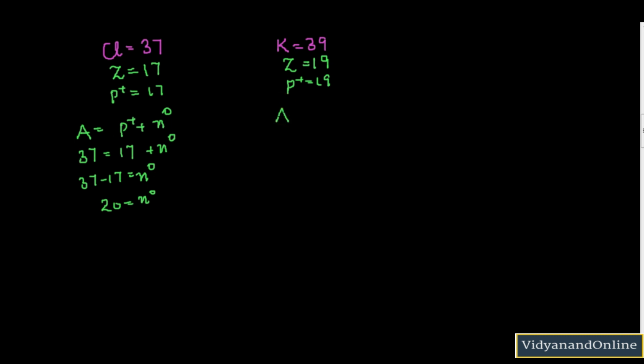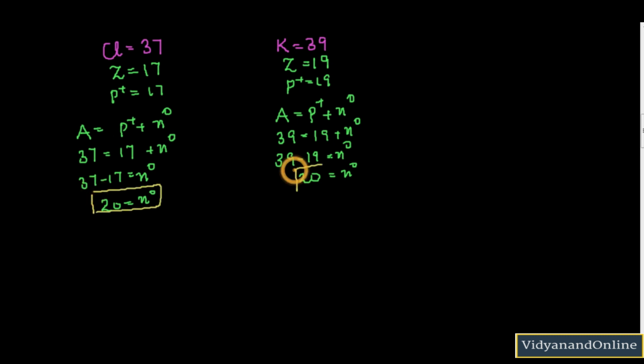Okay, in similar way, if I have to calculate the number of neutrons for potassium, I know mass number is equal to number of protons plus number of neutrons. So the mass number is 39 here, number of protons is 19 and neutrons I don't know. So if I subtract 39 minus 19, the number of neutrons comes out to be 20. Okay, so here you can see for both the cases the number of neutrons is same. But they are two different elements, and that is why we can say that isotones belong to atoms of same number of neutrons but different atomic number.